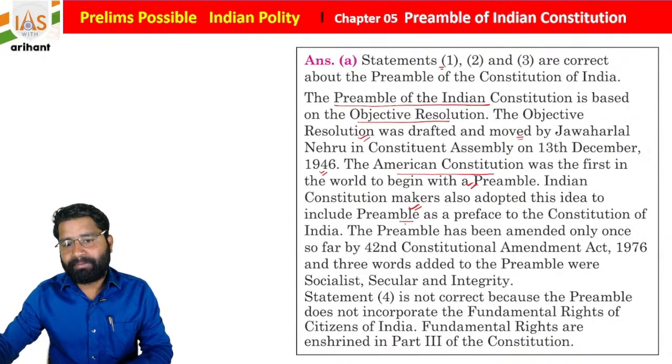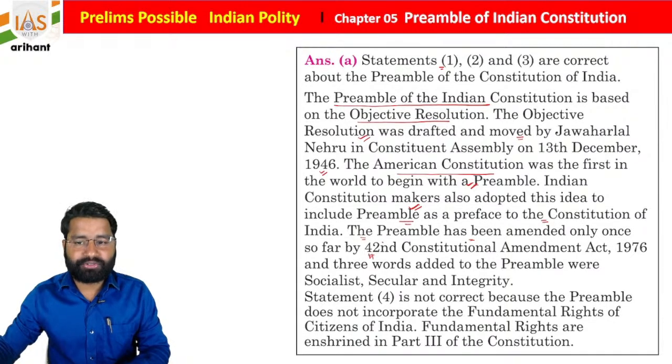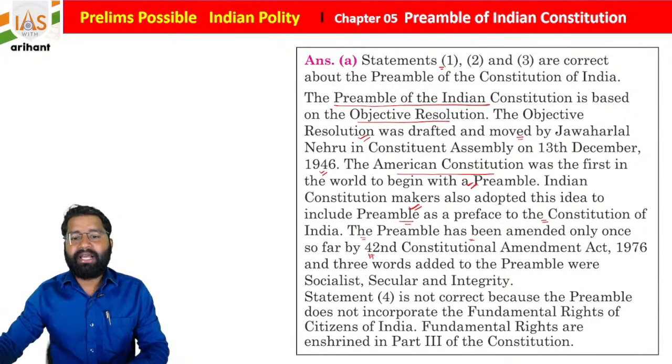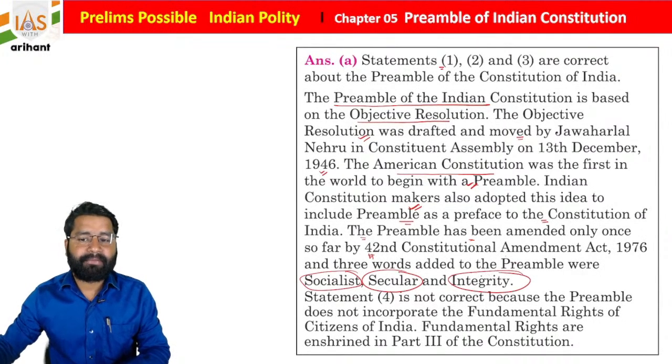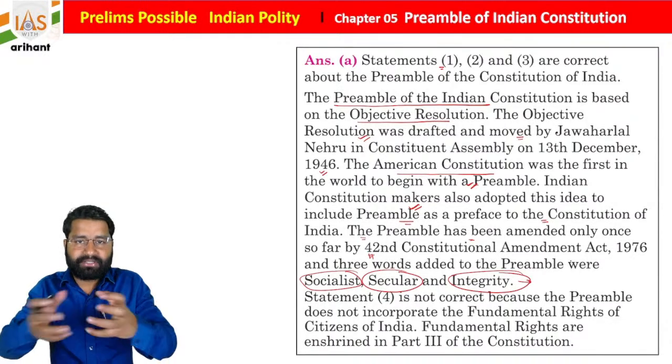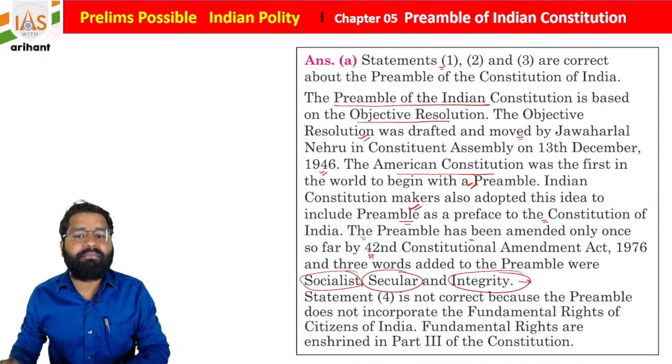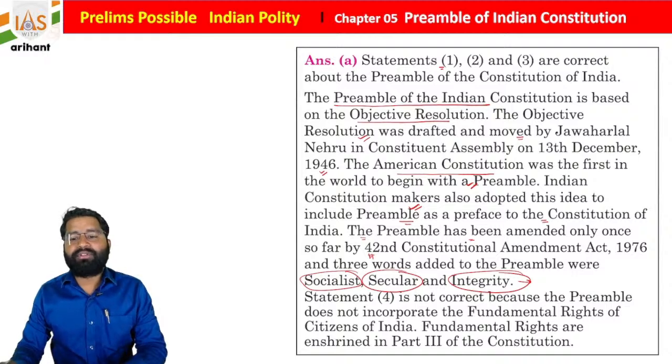Okay, so the preamble is the preface of the Constitution of India. The preamble has been amended only once so far, by the 42nd Constitutional Amendment Act 1976, and at that time three words were added: socialist, secular and integrity. Integrity means akhandita, meaning it cannot be separated or broken. And the fourth statement is not correct.